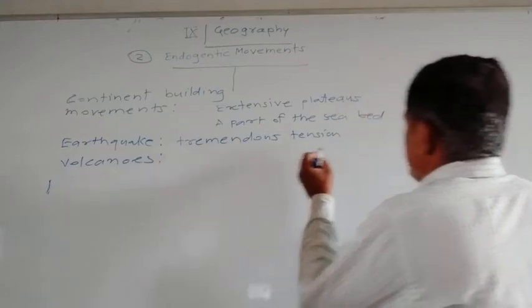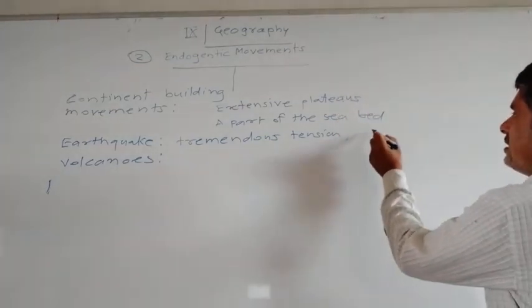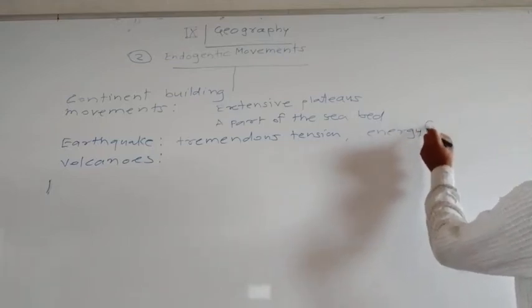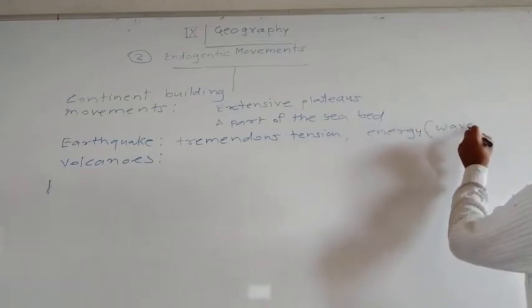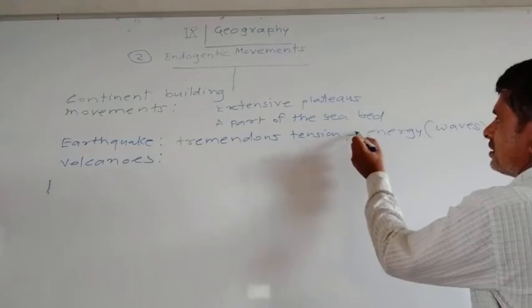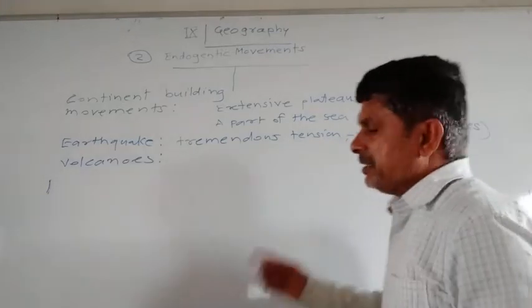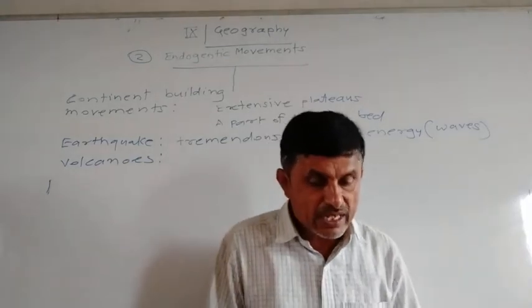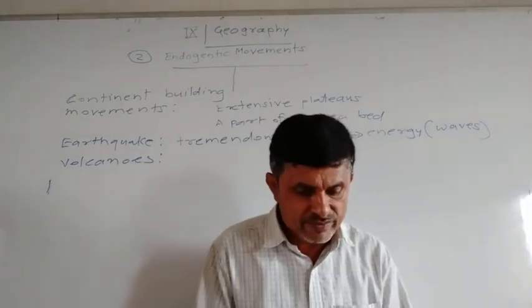After tremendous tension, energy is released in the form of waves.